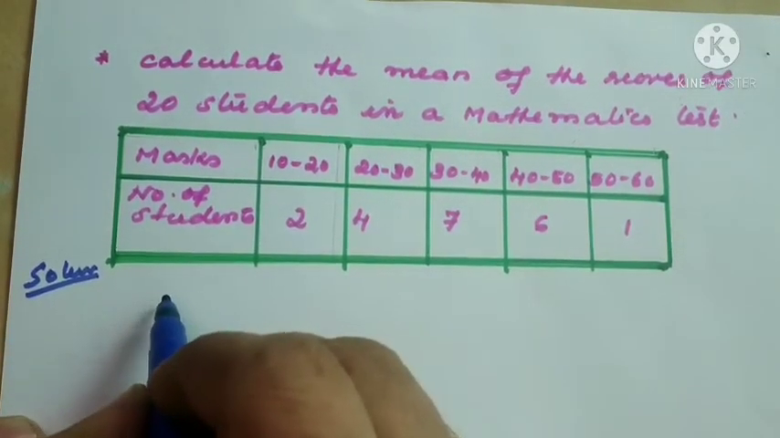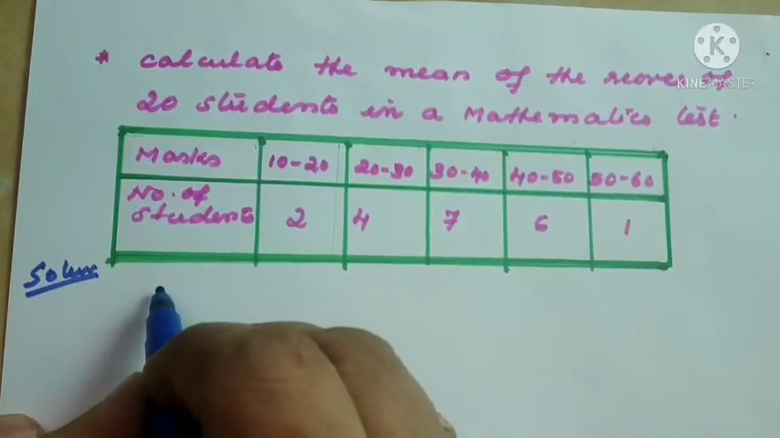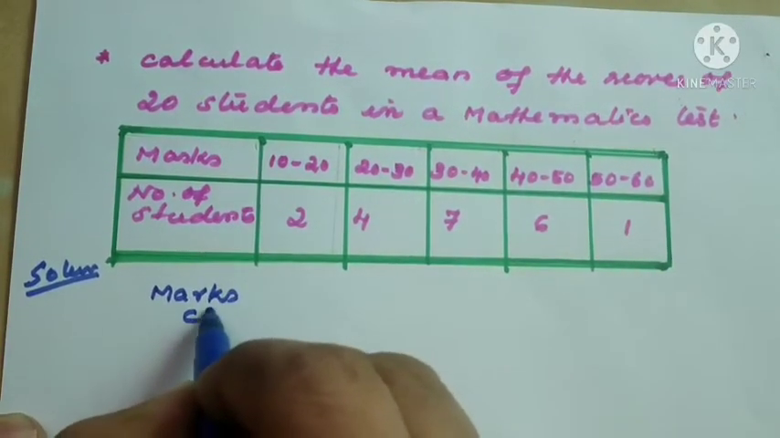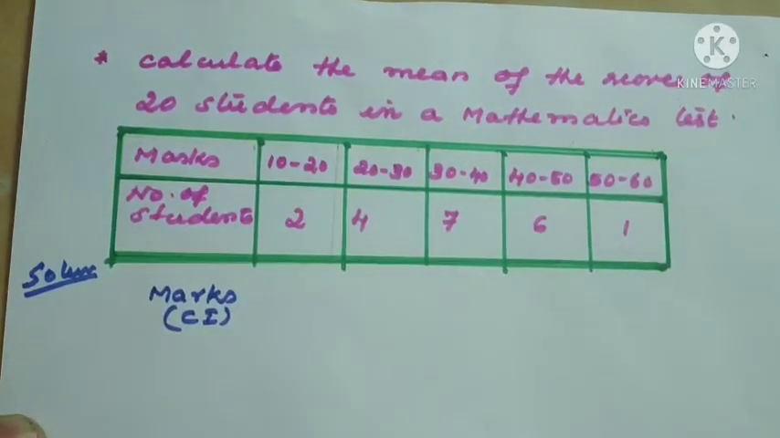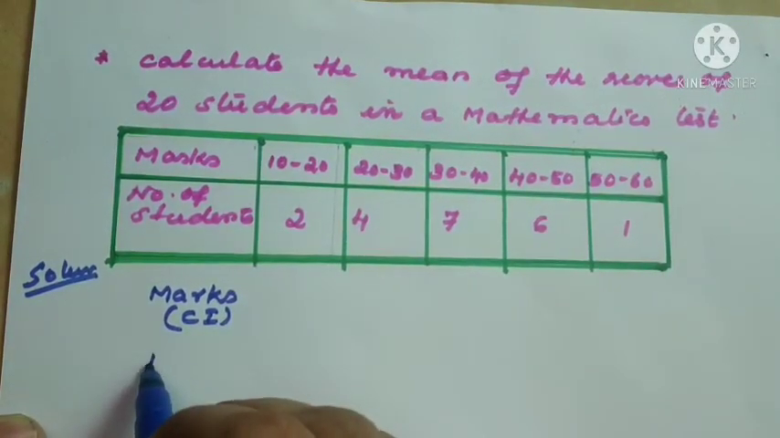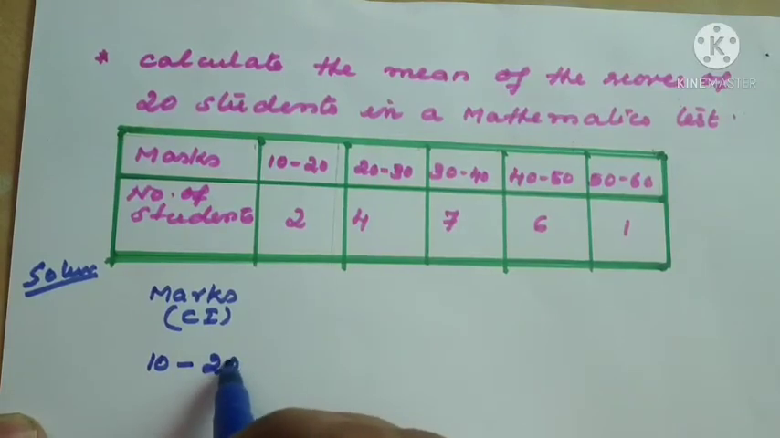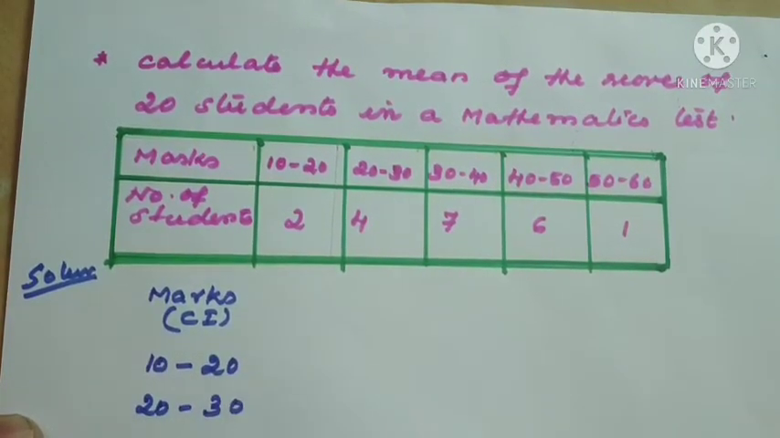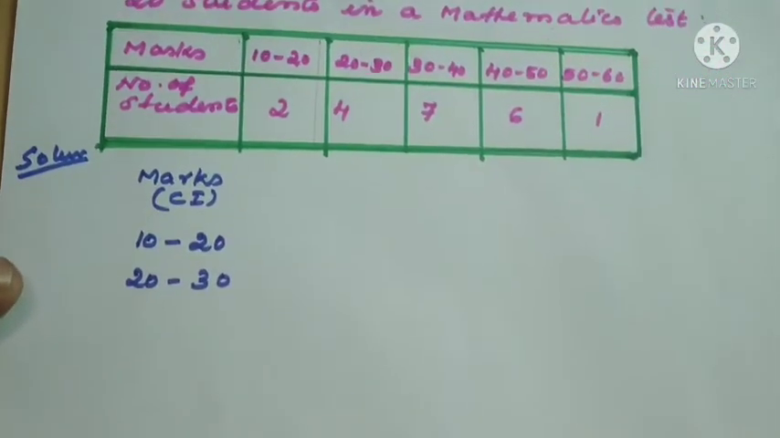First we should write the class interval or marks. Here marks is given, so I will write marks. Here in brackets I will write class interval. Each class interval is to be written, that is 10 to 20. Next 20 to 30. Next 30 to 40.